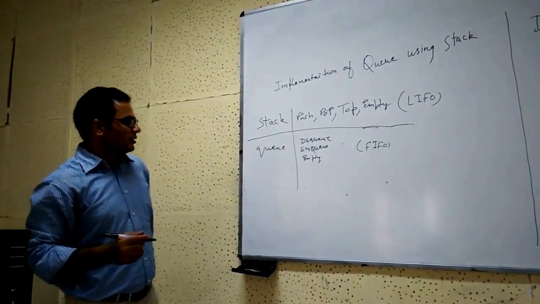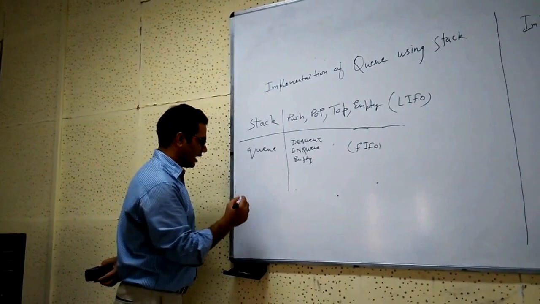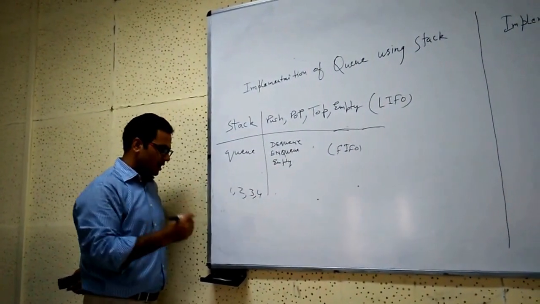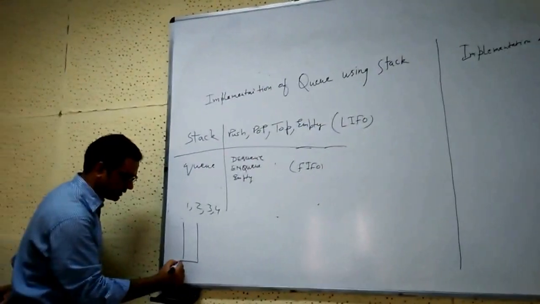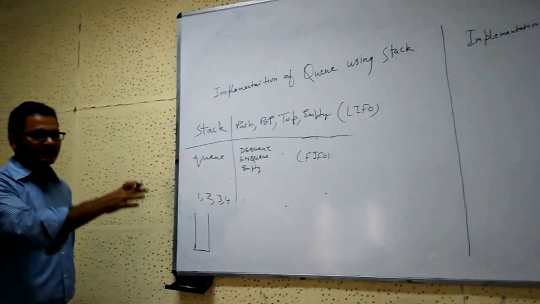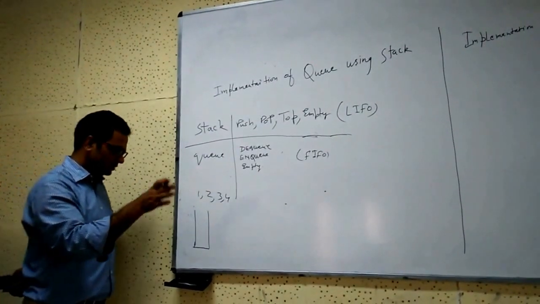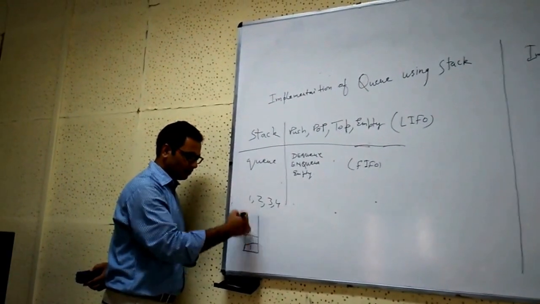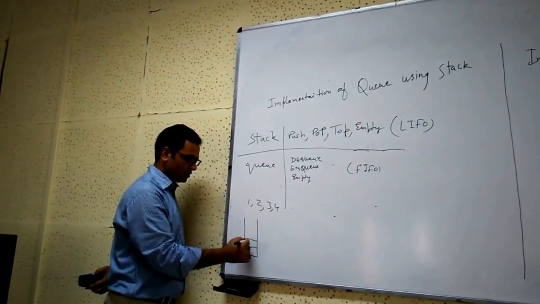Let me give a simple example: I have elements 1, 2, 3, 4. This will be the stack. A stack is used for the implementation of many things, like evaluation of arithmetic syntax. How will I store? First I will store 1 inside. This is the push operation. Push 2.